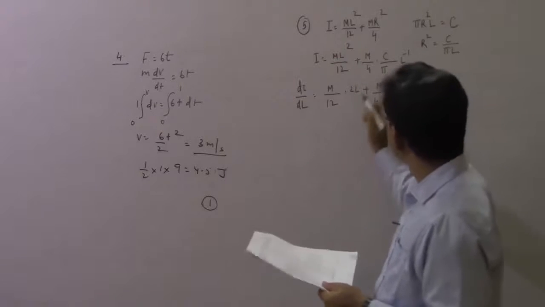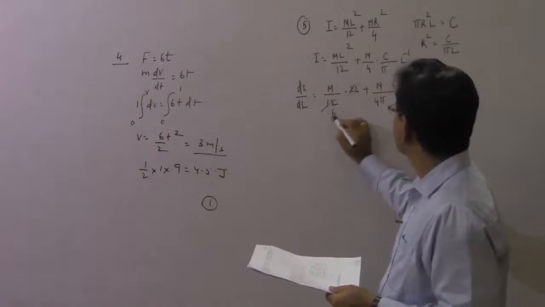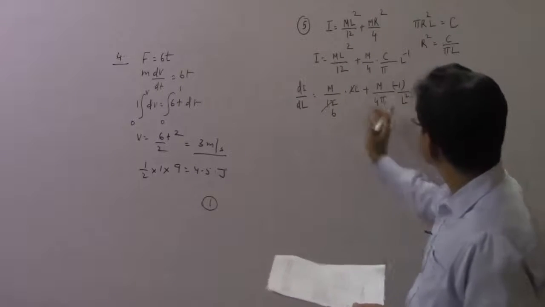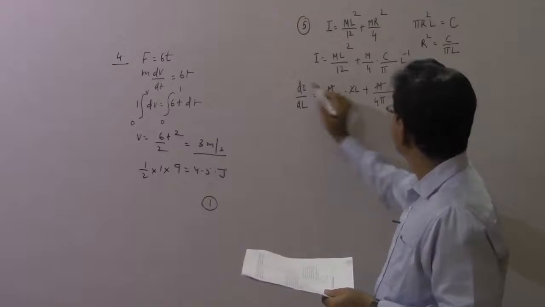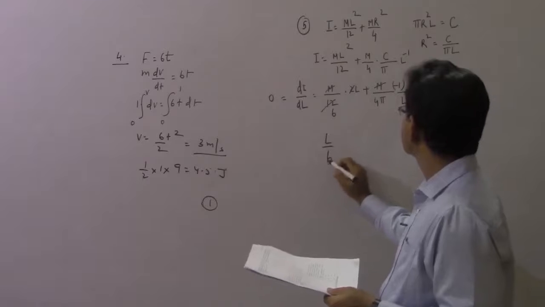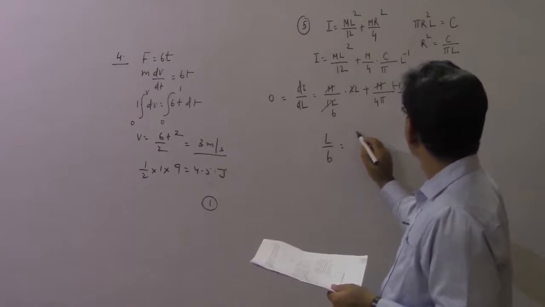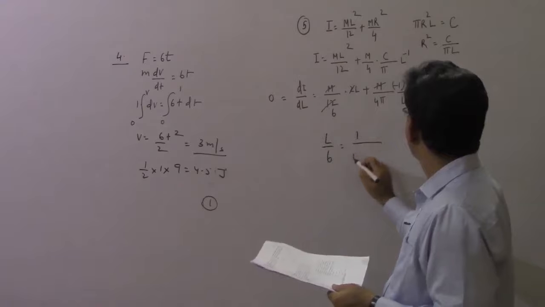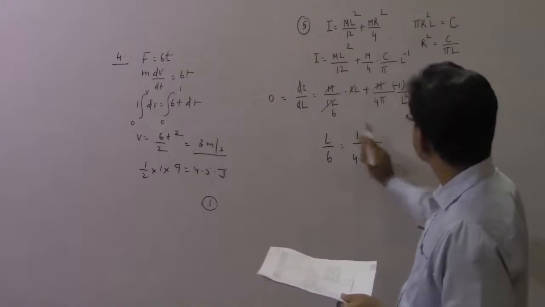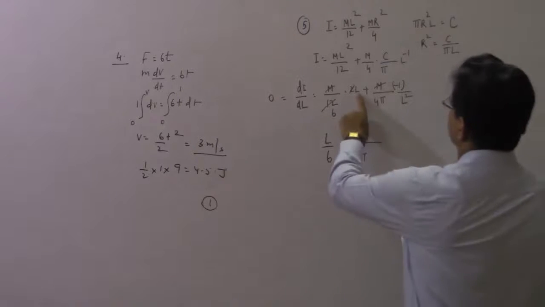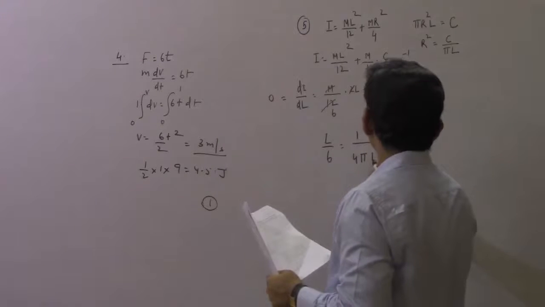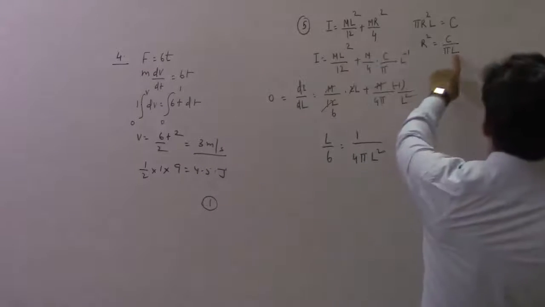If this is equal to 0, you can lose a few things. 2 and this can be lost 6. You can cancel something from here. Bring it there. M and L will go to 0 here. So let us arrange it now. L by 6 is equal to 1 by 4 pi. This L square term is here, and you had an L term here, 1 by L square term here. Alright, so write this as L square. Now bring back this L from here.